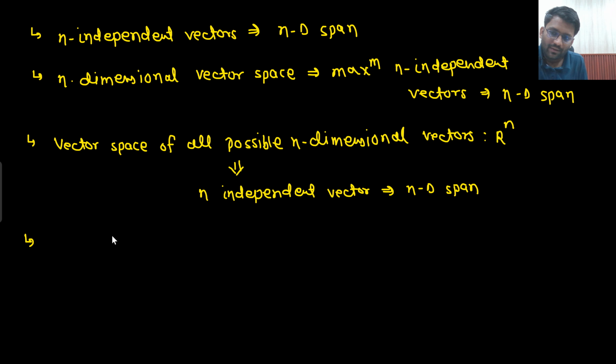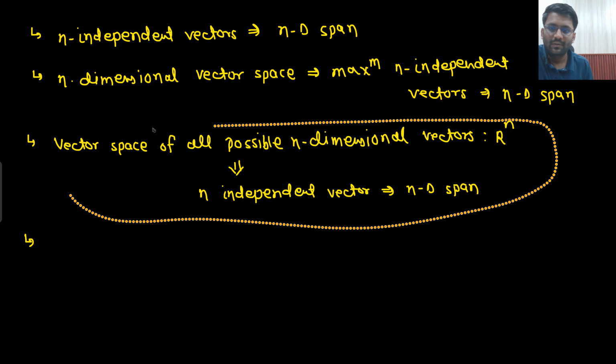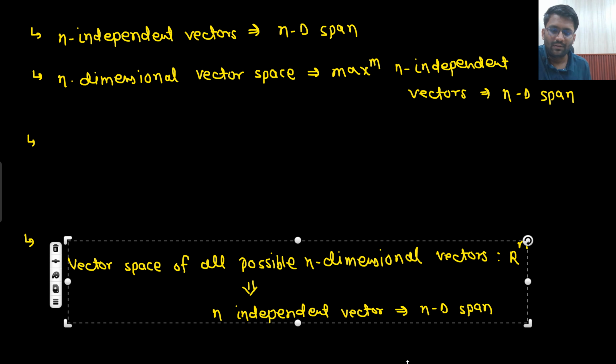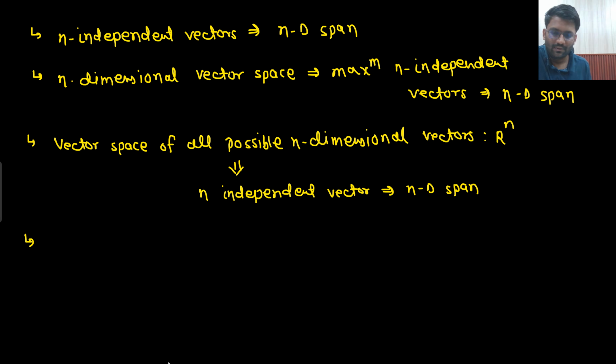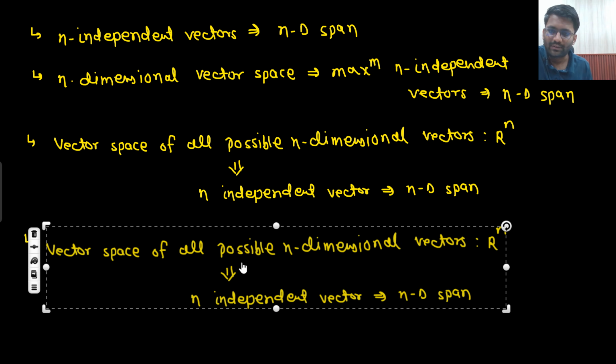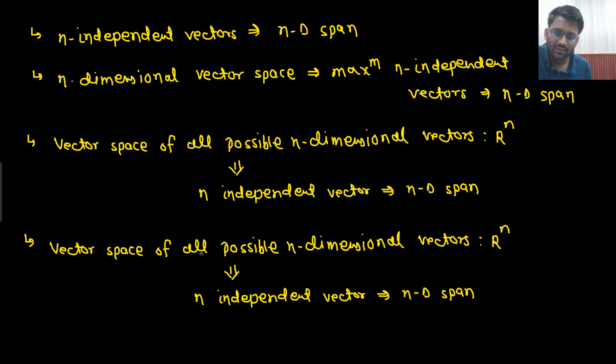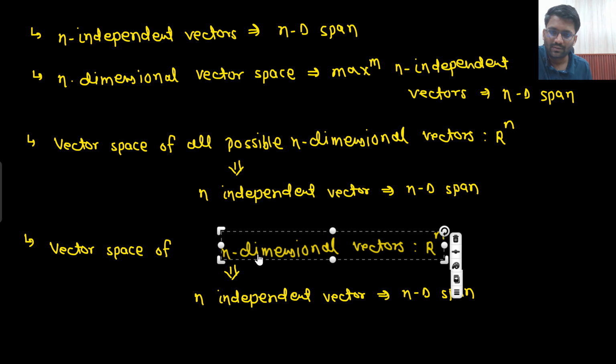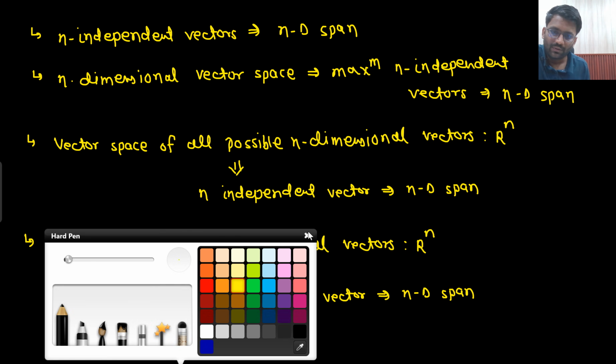Okay, and if we are having a vector space of a few n-dimensional vectors, what I will write down, a vector space of few n-dimensional vectors.